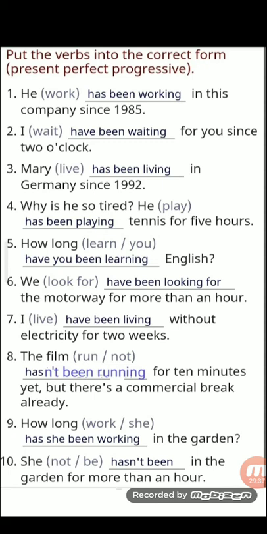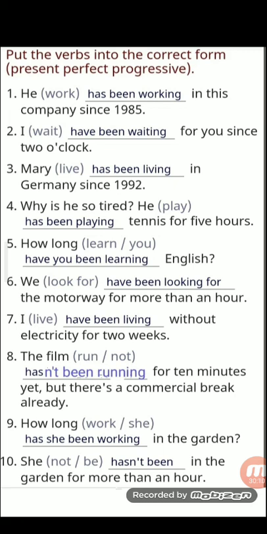He is so tired. Why is he so tired? He ब्रैकेट में play बीच में दिया है. Tennis for 5 hours. Has been playing, right? How long you learn? There. Have you been, right? You can see this thing. Everywhere there is been, right? Learning English.